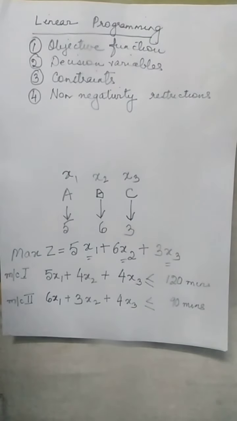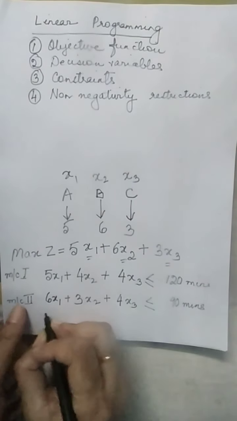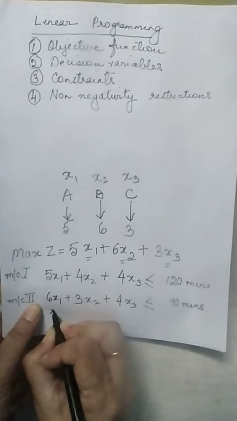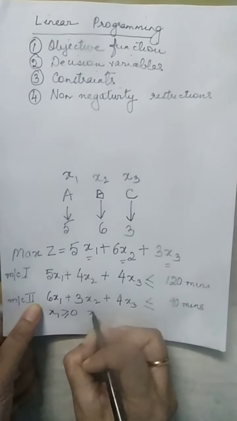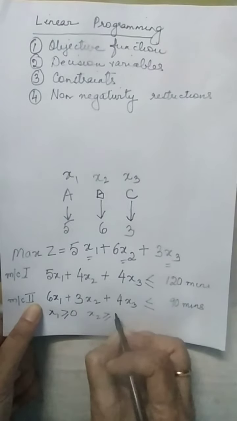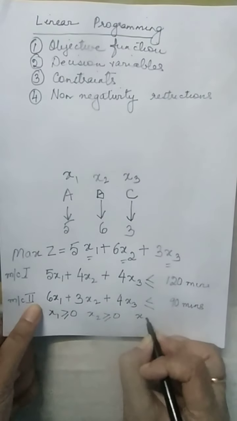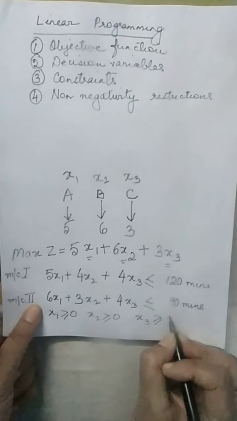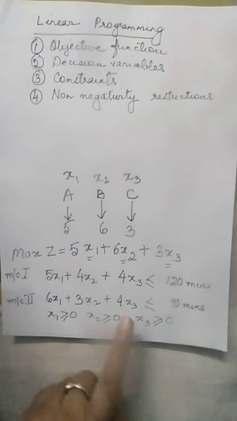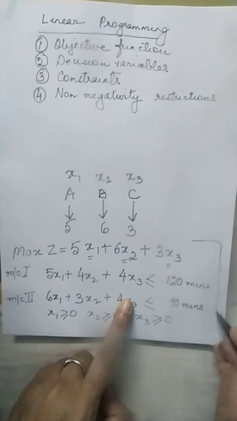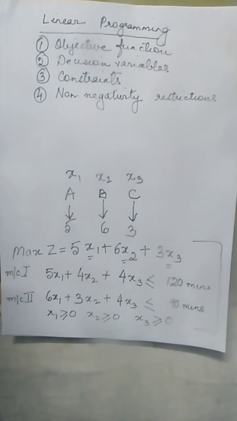And when we are trying to represent this problem, we cannot forget this representation: x1 greater than or equal to 0, x2 greater than or equal to 0, and x3 greater than or equal to 0. These are the non-negativity restrictions we are referring to. So if you look at this entire thing, it defines your linear programming problem.